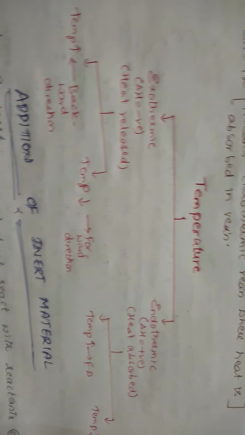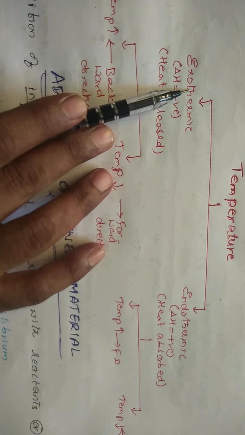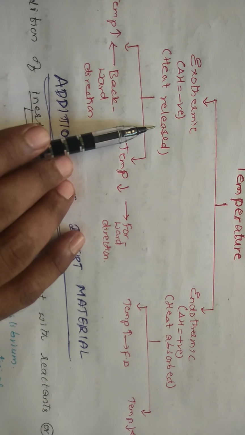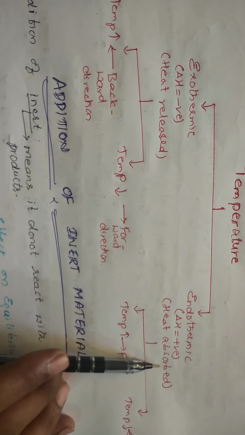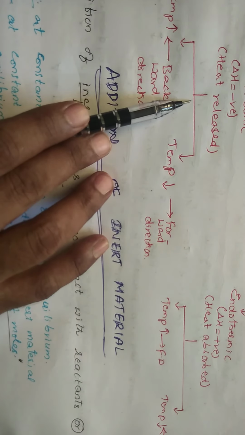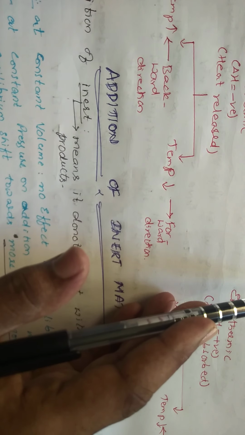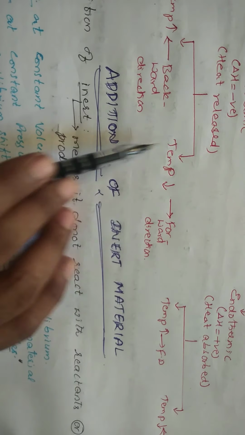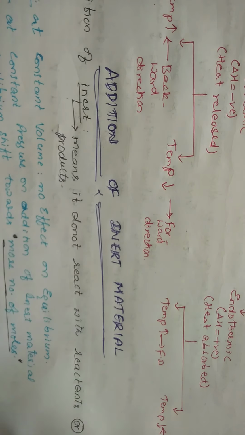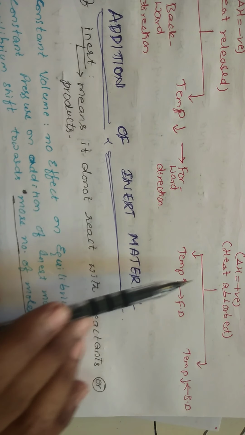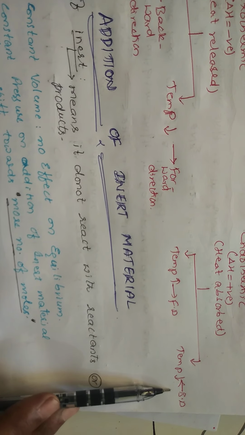So I am giving a final conclusion for temperature. If the reaction is exothermic, delta H is negative, heat is released. If the reaction is endothermic, delta H is positive, heat is absorbed. For an exothermic reaction, if temperature is increased, it moves in the backward direction because it is liberating energy. If you decrease the temperature, the reaction moves in the forward direction. In the same way, for an endothermic reaction, if you increase the temperature, it moves in the forward direction. If you decrease the temperature, it moves in the backward direction.